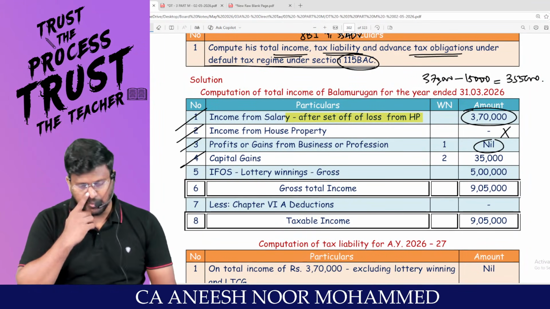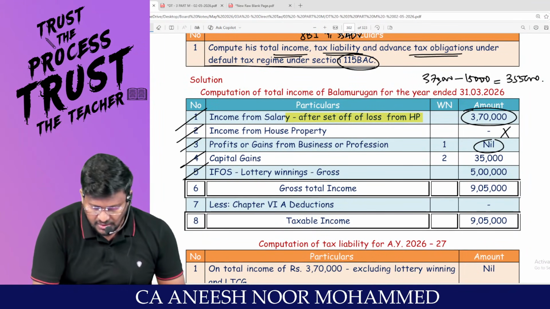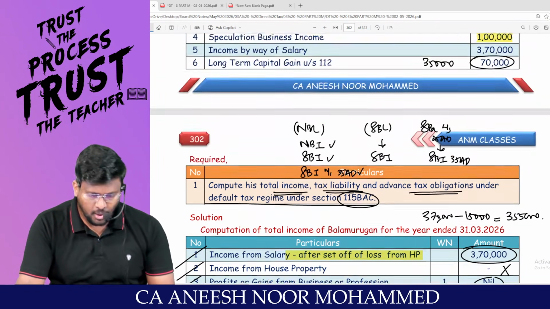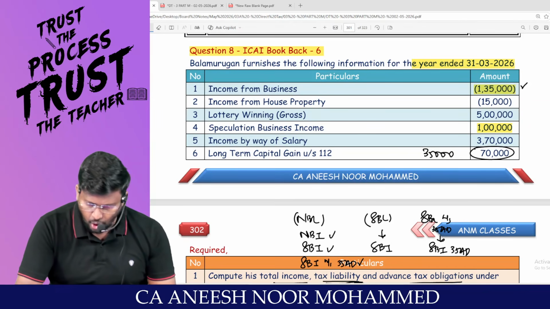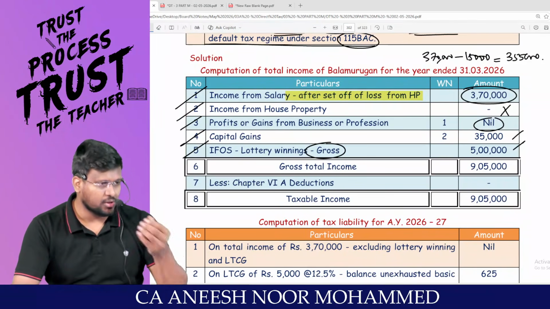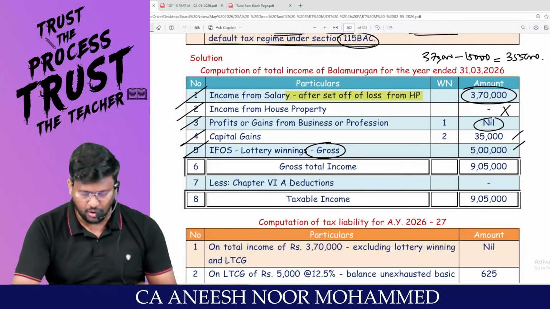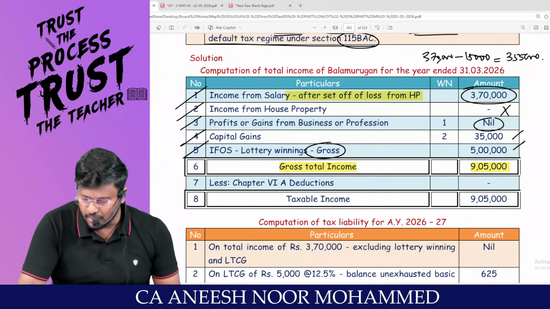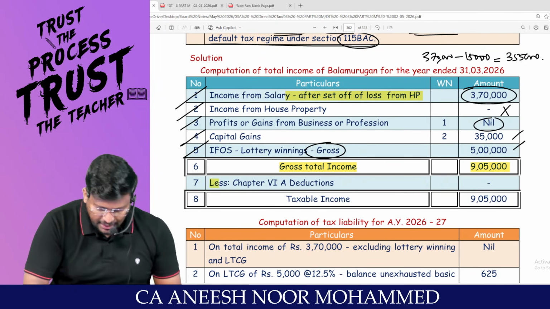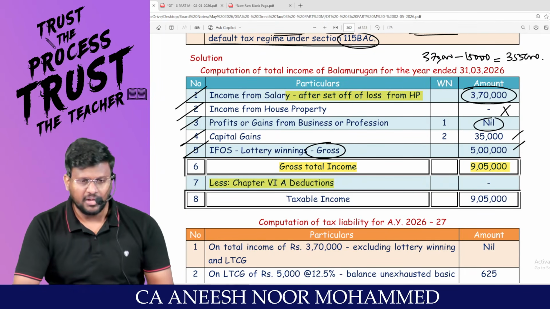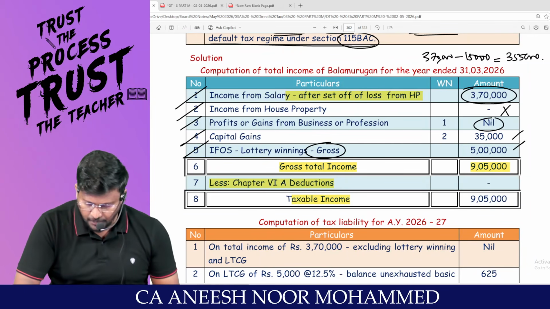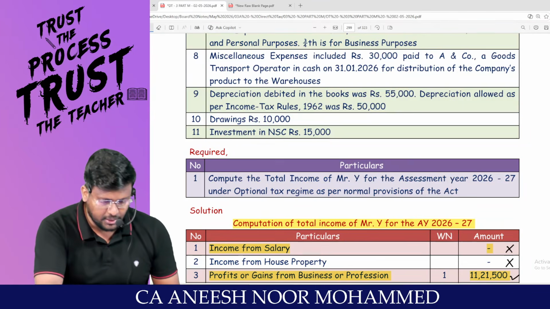Capital gain is 35,000. My dear lovable students, sir, casual income will be taxable on gross. Am I right? What is casual income? Winning from lottery, gross 5 lakh should be written as 5 lakh, because against the casual income we are not supposed to knock off any loss. You will be having the gross total income. 9,05,000 rupees is the gross total income. Able to appreciate? Let's see chapter 6A deduction. Which route? Default tax regime. There is no question of chapter 6A at all under the default tax regime. So the taxable income will be 9,05,000. Am I right, sir?